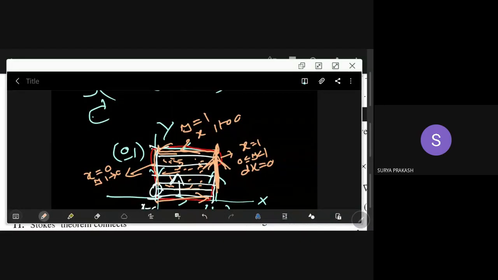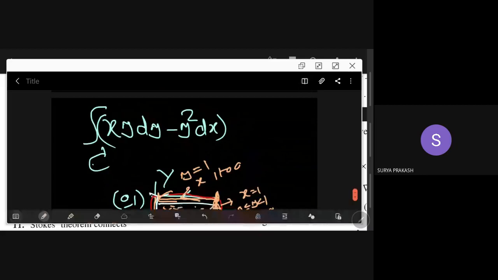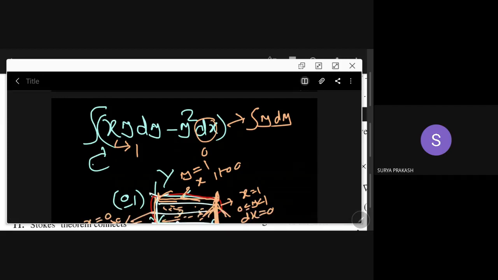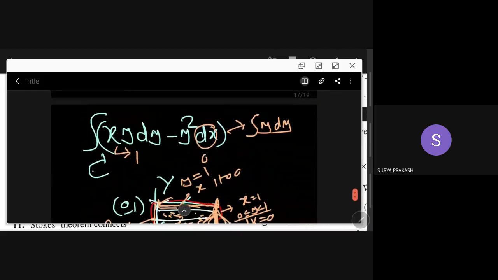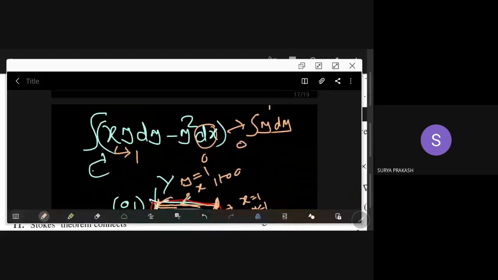So you are left with only y dy. That's all. And what is your y? Y is varying from 0 to 1. So you have limits 0, 1 here.